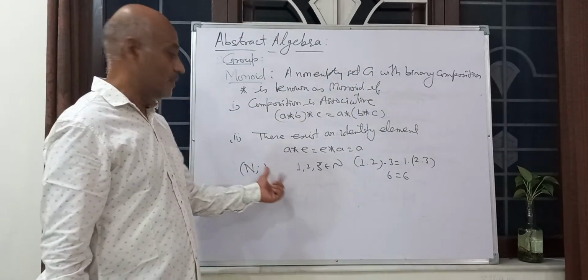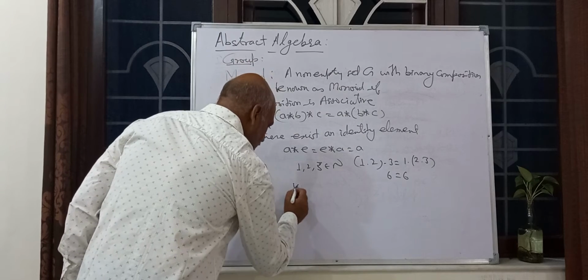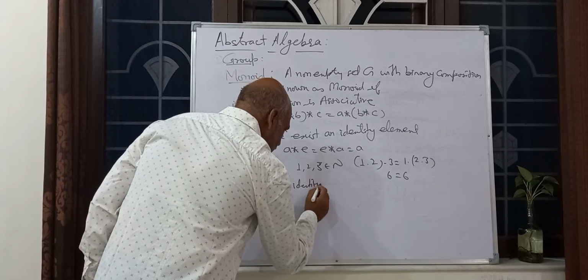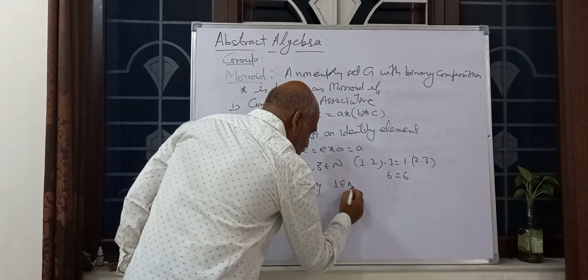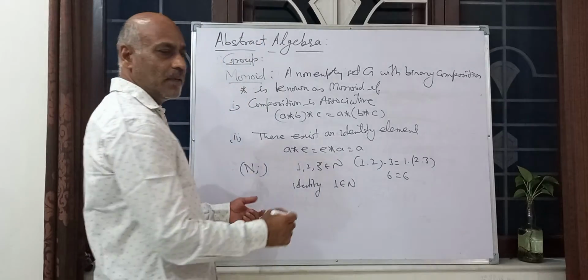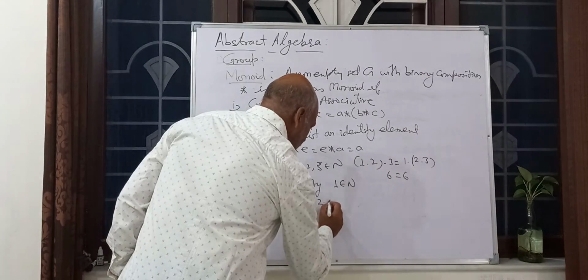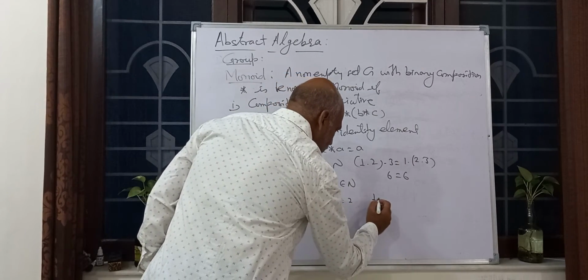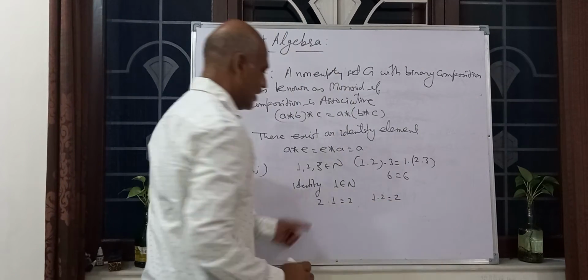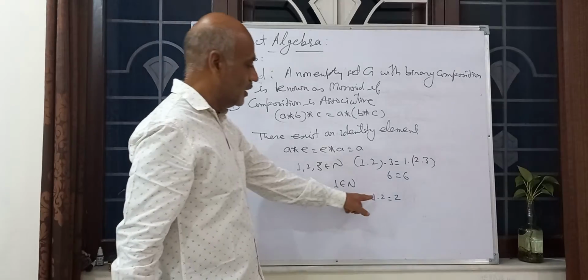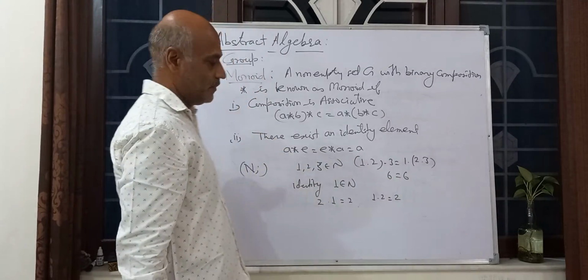That is the associative law. Now identity: what is the identity? It is 1. If we multiply any number by 1, we get the same element. Means 2 into 1 is equal to 2. A into E equals A, E into A equals A.